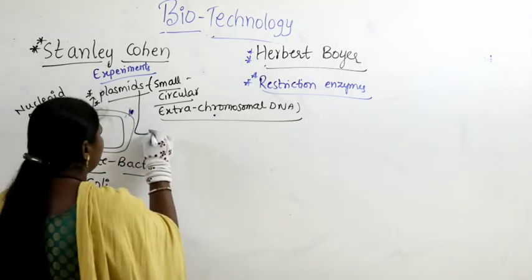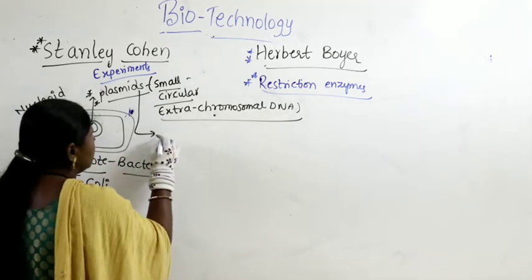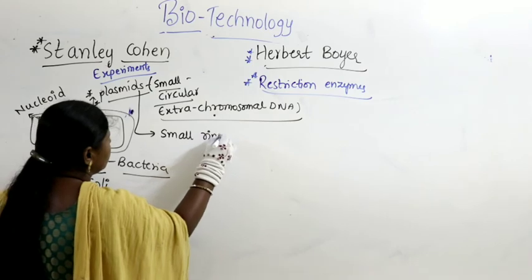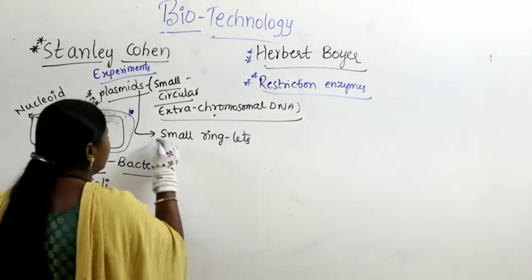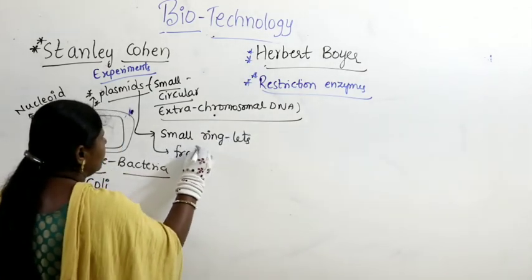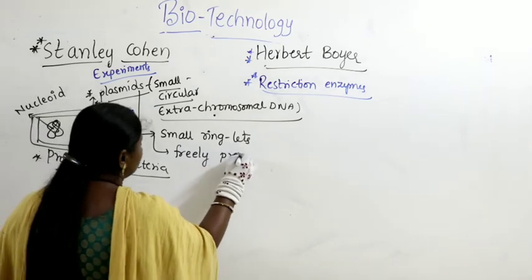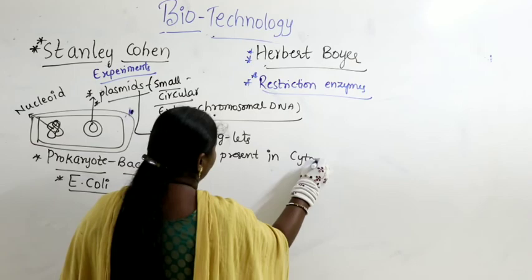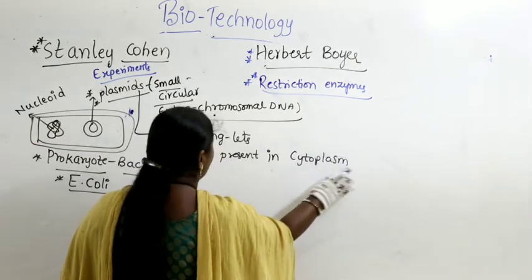With the help of the ultra microscope, he observed that these plasmids exist as small ringlets and are freely present in the cytoplasm.